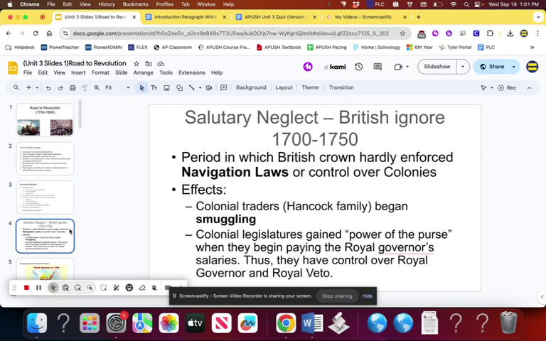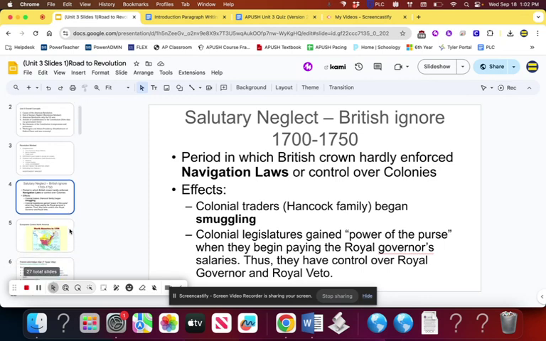The other contributing factor to this is that the United States is experiencing a time period known as salutary neglect. This time period is where England essentially allows the colonies to govern themselves. They're hardly enforcing any of the laws that they had passed, such as the navigation laws that are supposed to stop smuggling. They're not enforcing those yet. It's not until after the French and Indian War, where the British are going to need to pay back their debts, that they start actually enforcing law in the colonies, such as the Navigation Acts, in the hope of reducing smuggling. So then you buy more goods from the British, and then you have to pay more taxes on it.